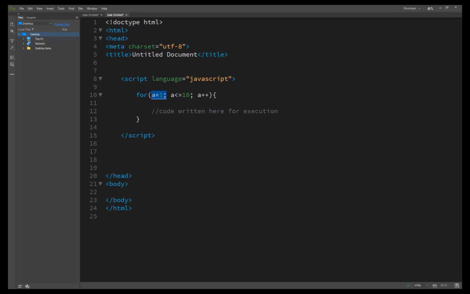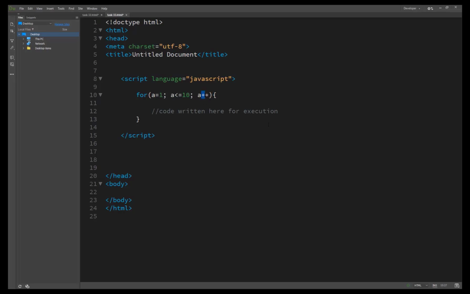This test occurs before each iteration of the loop, including the first. It's a condition check, and the loop runs as long as a is less than or equal to 10, using the increment a plus plus. The third part indicates how to change the value of the index variable at the end of each iteration of the loop. In this case, the index variable is incremented by 1.